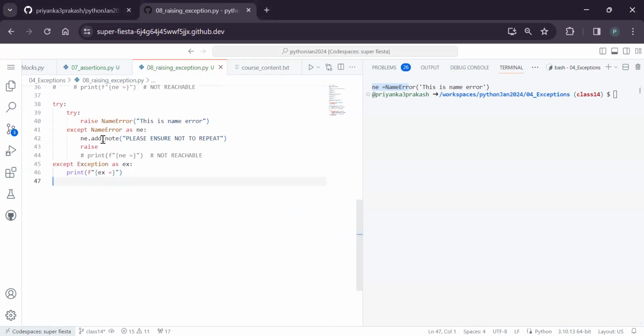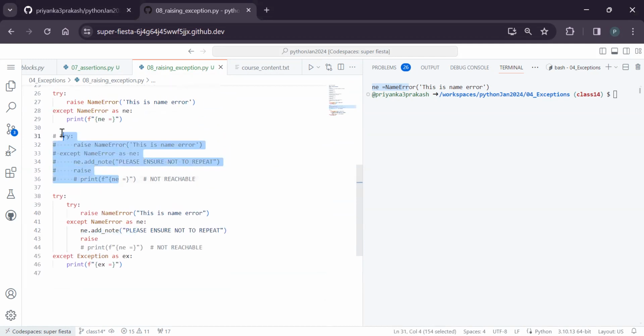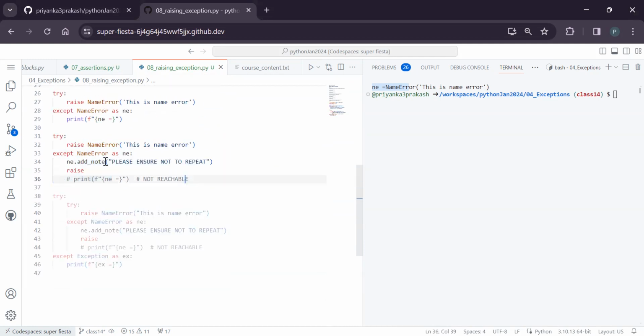Basically how it works, I don't have an environment to show, but what it does is it will raise an exception, same like your code. But when you do an except, generally the exception should not come. The code should not break. But when you do an add note, it will add to the exception. And then further, if you do a raise, then it will have this exception message and this note together.